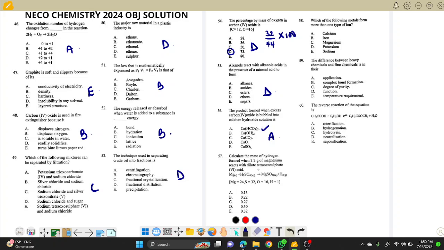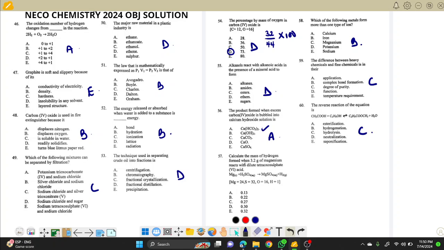Oh wow, calculation again. Time will not permit me. This thing will go off now. Which of the following metals forms more than one type of ion? Iron 2 and iron 3. So B is correct. The difference between heavy and fine chemicals is in their degree of purity. Go for C, C is correct. And the last one, the reverse of acidification is hydrolysis. Go for C. Let me see if I can finish.